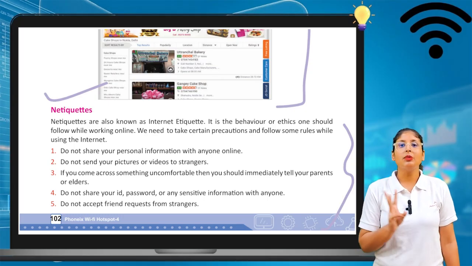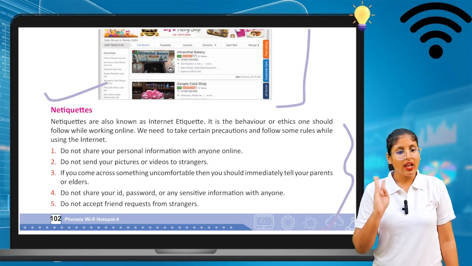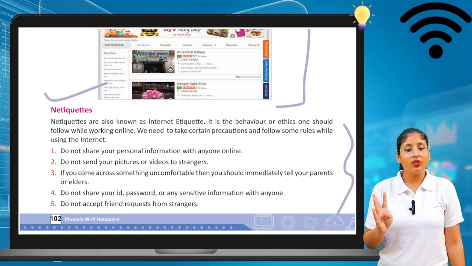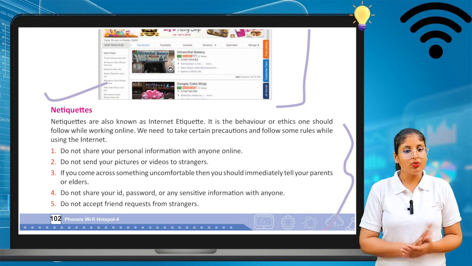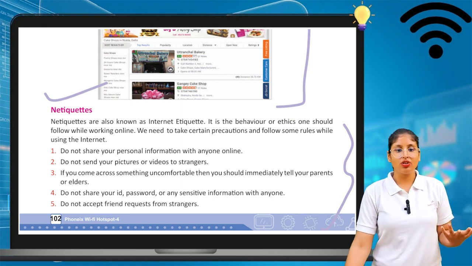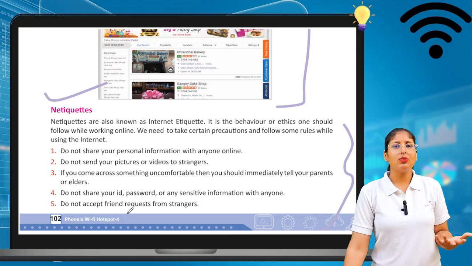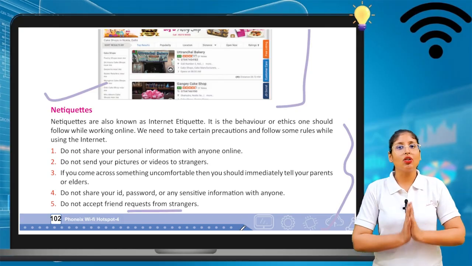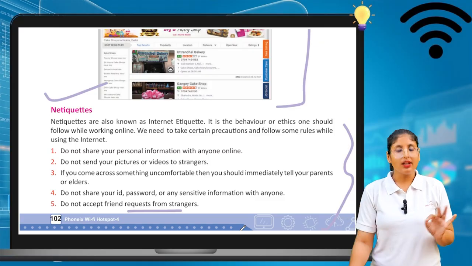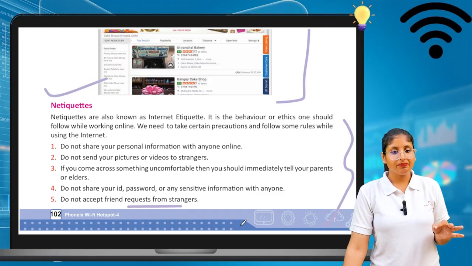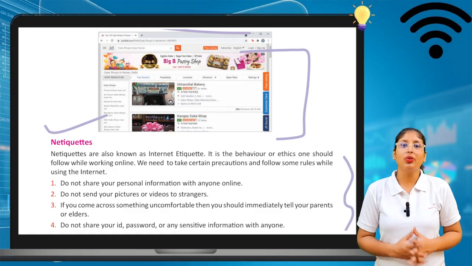This is very important, my dear kids. Do not share your ID, password, or any sensitive information with anyone. And fifth, do not accept friend requests from strangers also. Nowadays people say, oh, I have lots of friends on social media. Don't do this. These are the internet safety precautions that you want to take.